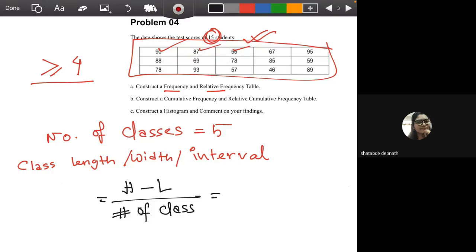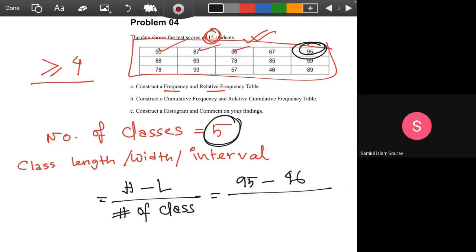So what is the highest value of this particular distribution? 95 is the highest value, yeah, and the lowest value? 46, and we have taken the number of classes to be 5. Now if you take 4, you will divide it by 4. It's according to your assumed number of classes. So here it comes, calculate করে বলো তো ক্লাস লেন্থটা কত হয়েছে?